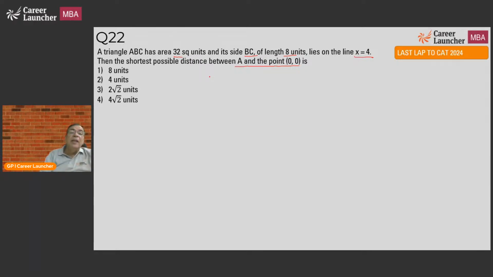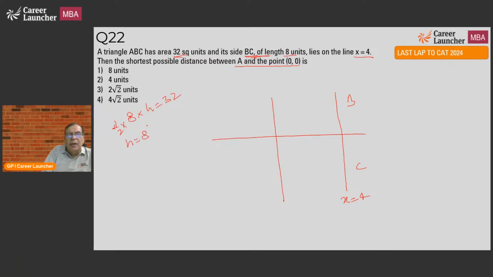I know many people will leave it because it looks like trigonometry, but what the hell? We'll do the question. So if this is my axis, it says BC of length 8 units lies on x equal to 4. So if this line is x equal to 4, that means BC will be somewhere here. Okay. Area is 32 units and BC is 8 units. So area is equal to half into base, base is nothing but BC, which is 8, into height, which is equal to 32. That means H is equal to 8.